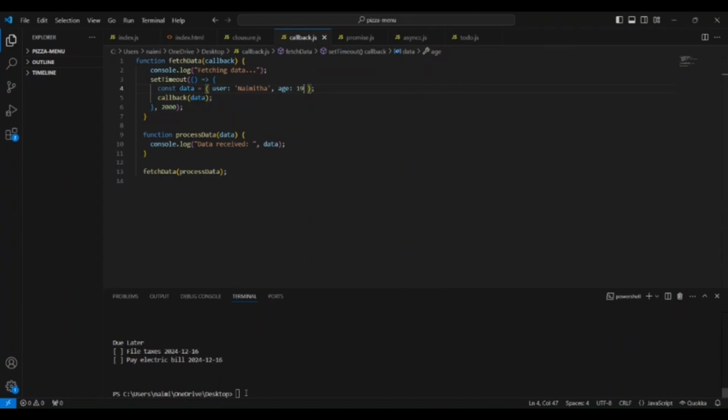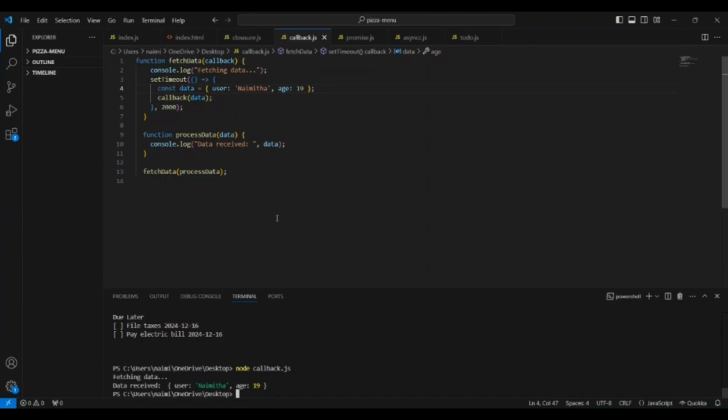So let us run this and look at how it works. As you can see, first we see that it is fetching the data, and after some delay we can see that it is printing the output in the console. So this is how the callback function works. And now let us move on to promises.